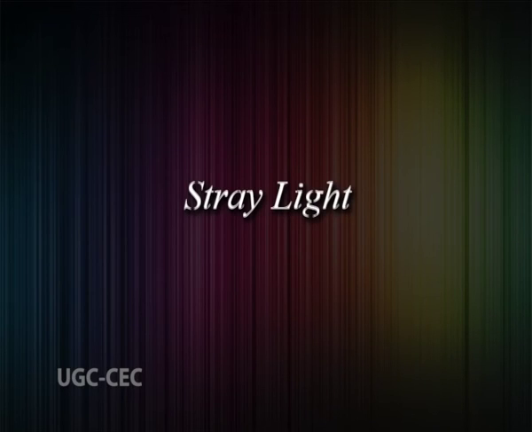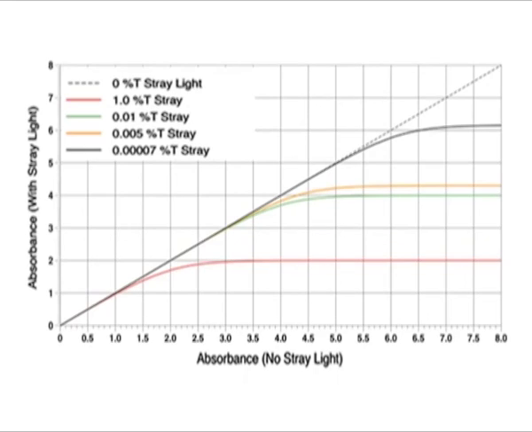Stray light. Another important factor is purity of the light used. The most important factor affecting this is the stray light level of the monochromator. The detector used is broadband, that is, it responds to all the light that reaches it. If a significant amount of the light passed through the sample contains wavelengths that have much lower extinction coefficients than the nominal one, the instrument will report an incorrectly low absorbance.